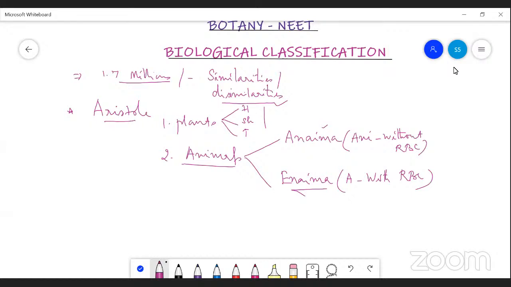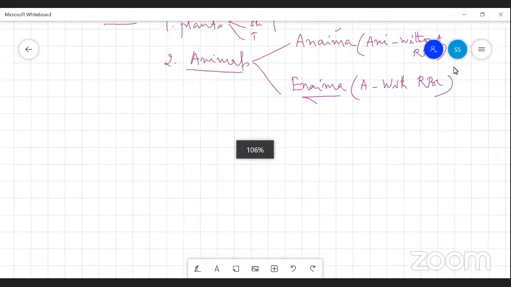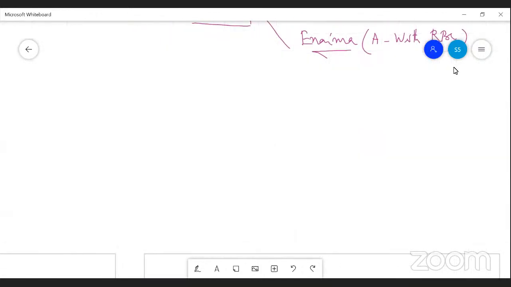This was followed by Carolus Linnaeus. He proposed a two-kingdom classification.